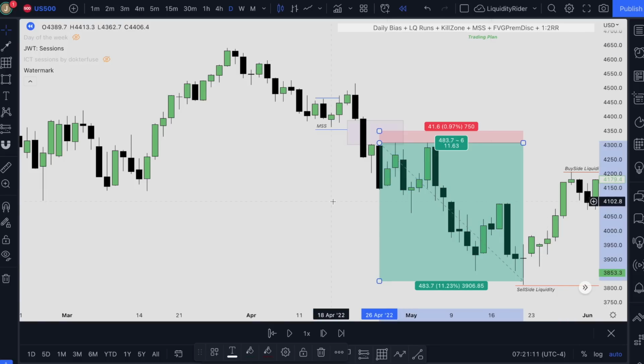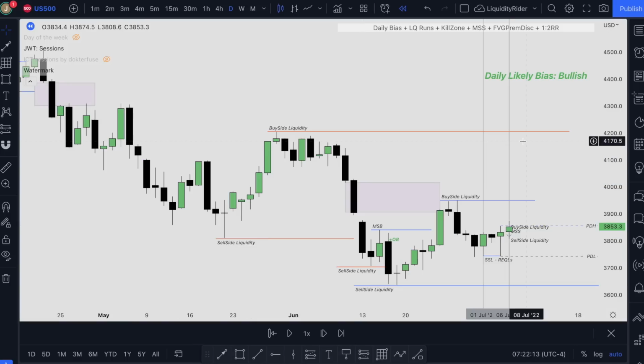There's no way any traders can make such a trade thinking that they can place such a small stop loss and they're going to target all the way 1:17, 1:18, such a high risk to reward ratio. That will be lying to yourself, and that will not help you with understanding the ICT concepts in the real market. This is just one of the examples of how I backtest and how I'm learning ICT. And if you find this helpful, make sure you stay tuned.